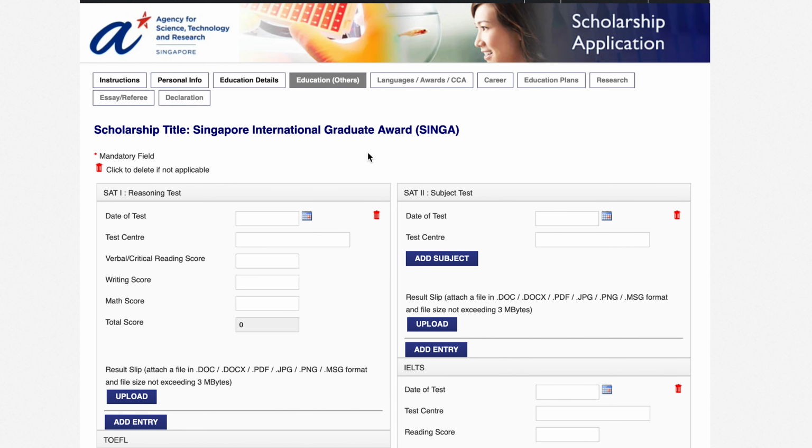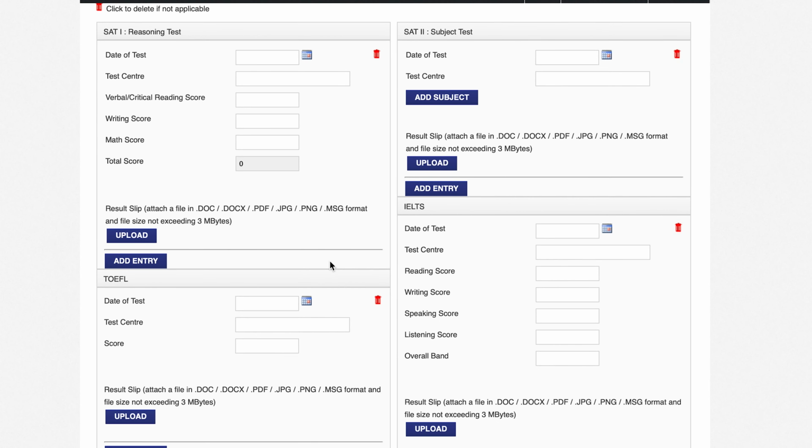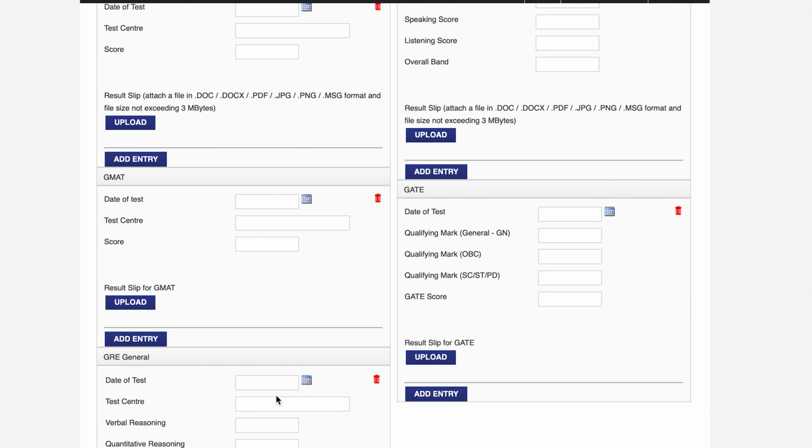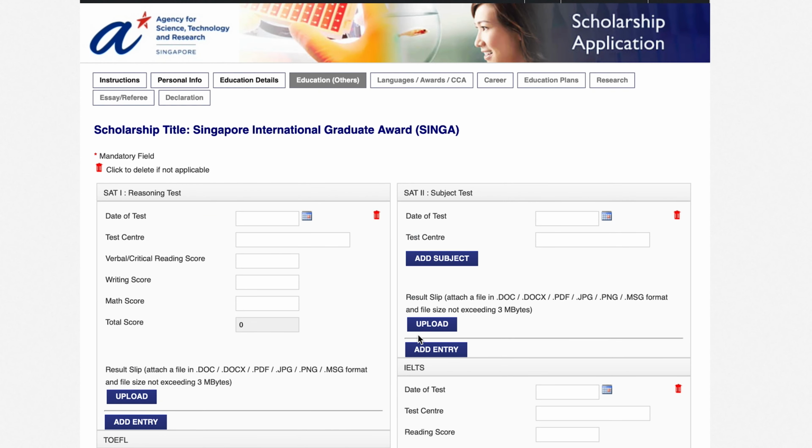So next is education others. So this is the reasoning test, subject test, TOEFL, IELTS, GRE general. If you have any type of test result, then you can enter here, and by clicking this red box you can delete the portion, but this is optional, you can skip this if you do not have any test result.